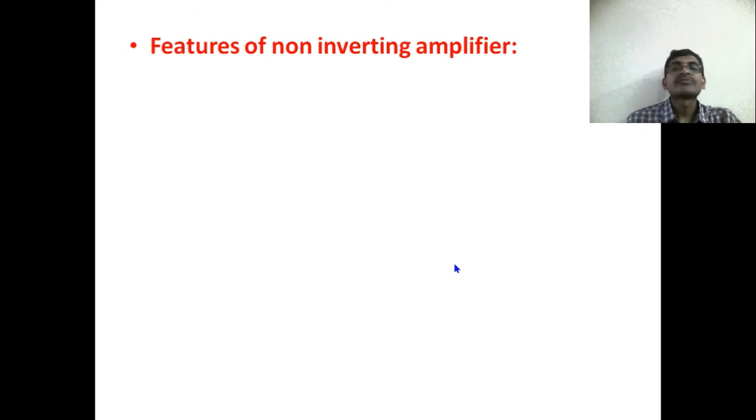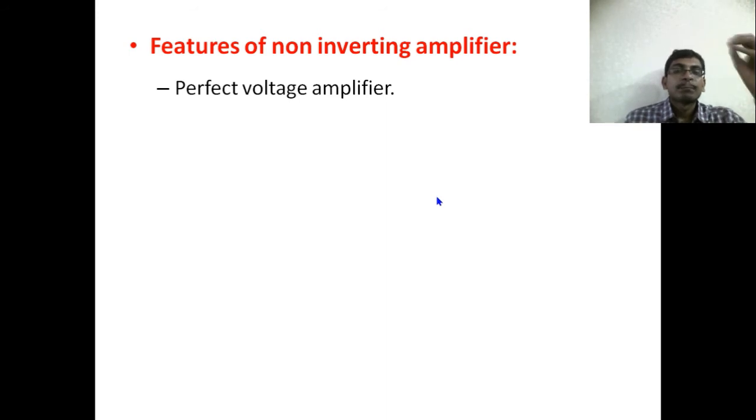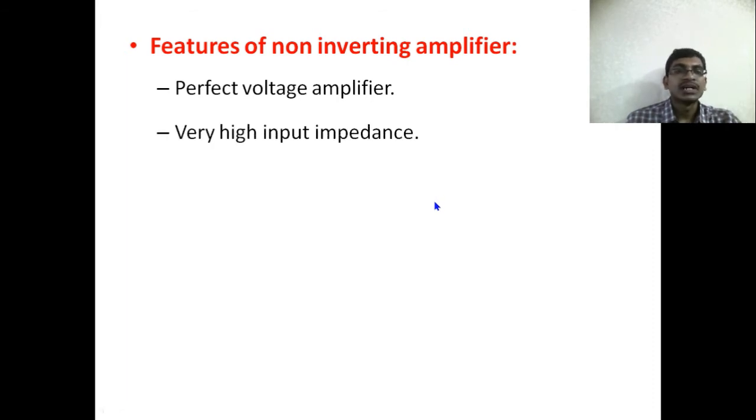The features of the non-inverting amplifier. So what are all the features when we use the non-inverting amplifier, which is the feedback amplifier? It is the best voltage amplifier, and it has a very high input impedance. By using the feedback, the input impedance is getting increased.